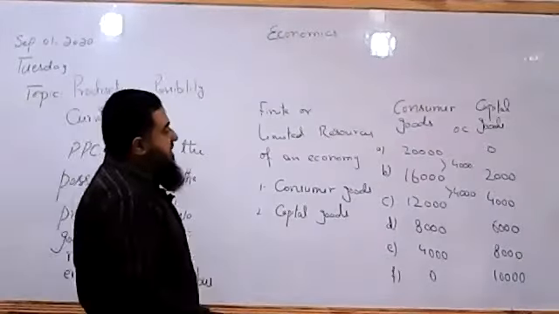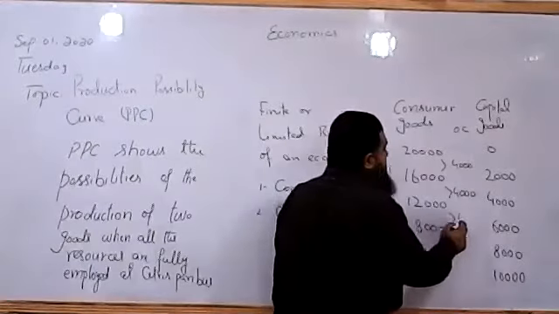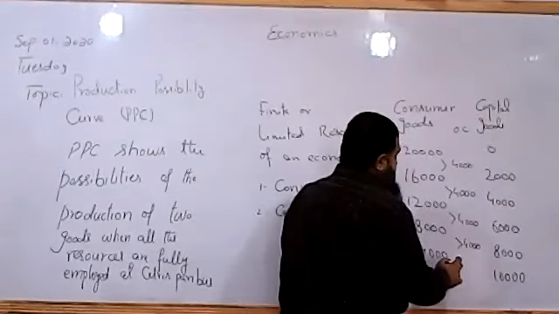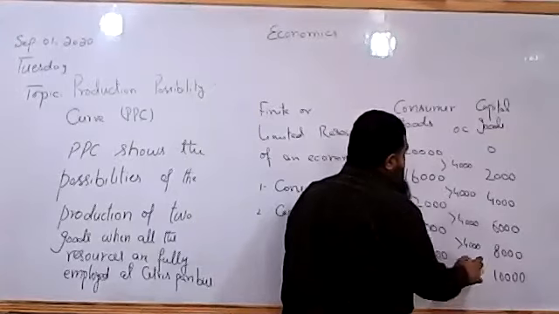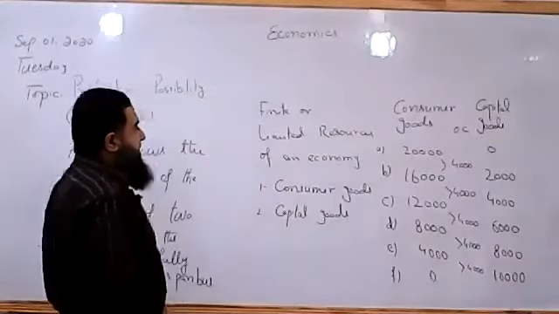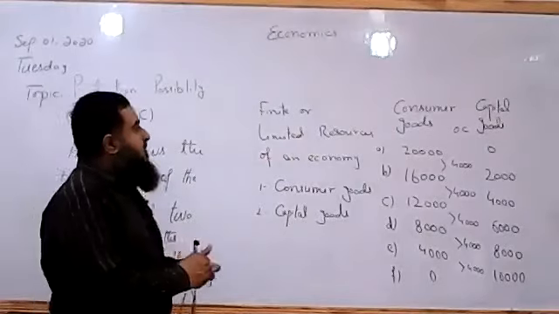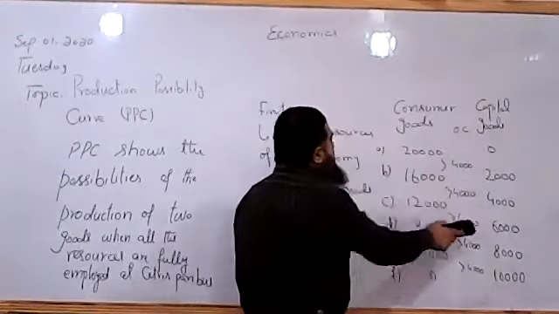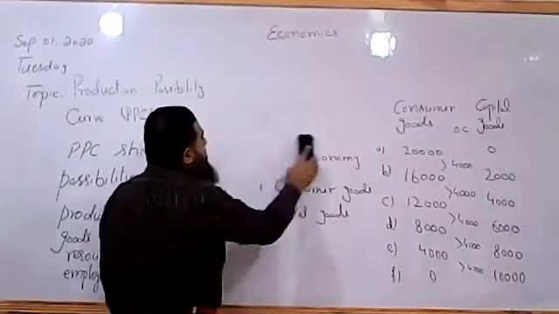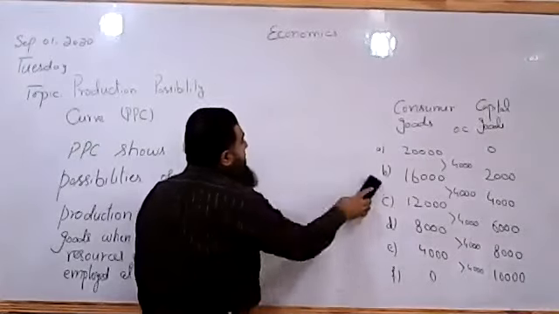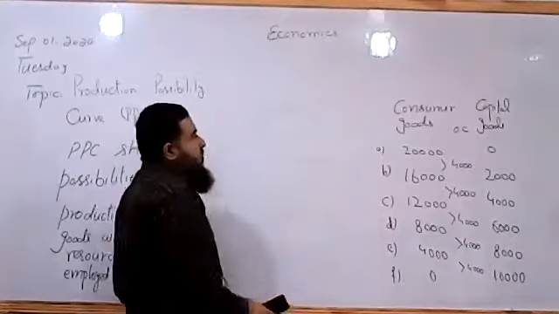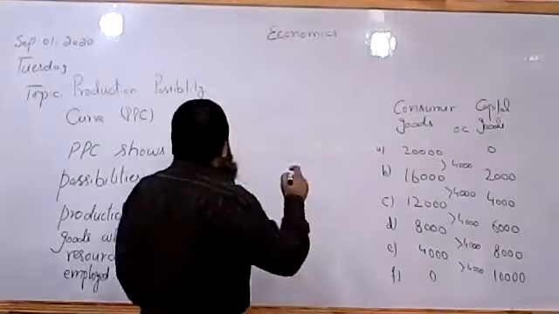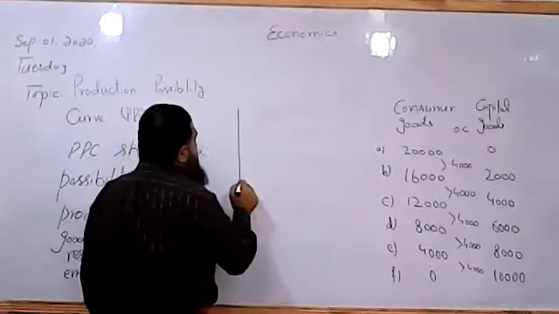In between them, we see every time the economy has to give up 4,000 of consumer goods to produce what? Extra 2,000 of capital goods. So it is having a constant opportunity cost. What do we mean? Every time the economy has to give up 2 units of consumer goods to produce one extra unit of capital goods. So here it is called a constant opportunity cost curve.